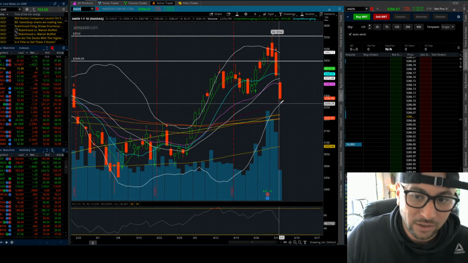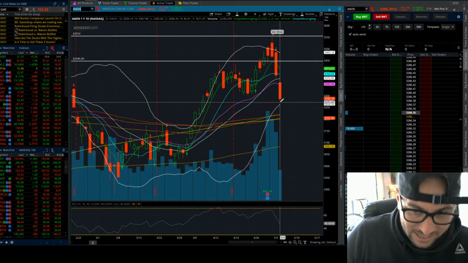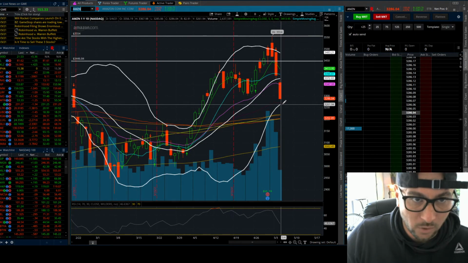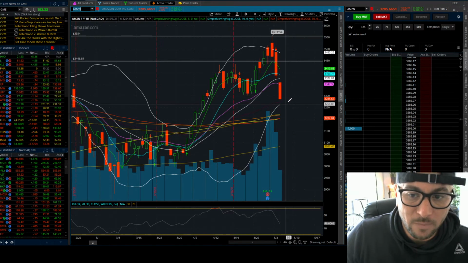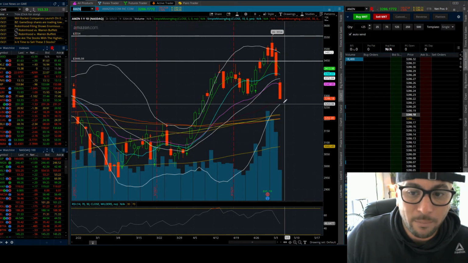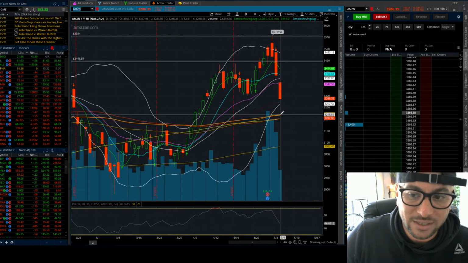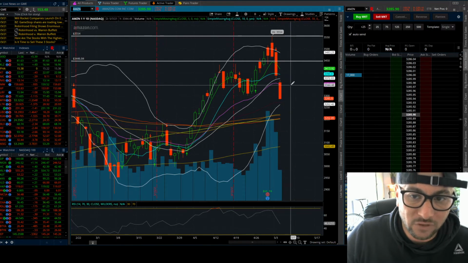You're going to have a little bit of chop right here at the 50 EMA and this lower Bollinger Band at 3261. So 20 points away, you might see a little bit of a bounce. You might see it start to trade sideways. But if Amazon loses 3261, it's almost safe to say that it's going to test 3220 and 3201. But just keep in mind, it has had 3 days of just straight selling.